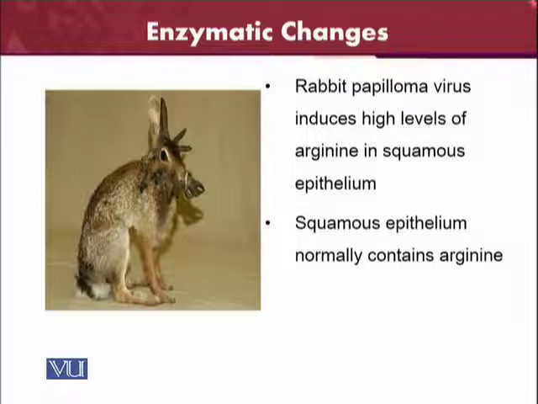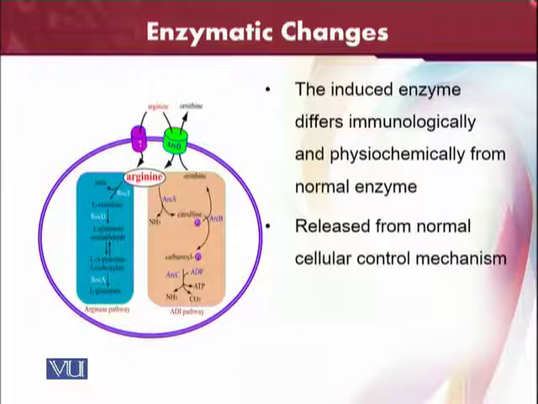From the diagnosis point of view, these enzymatic changes are also very important. If we need to diagnose some special kind of virus, it can be done very easily because of the presence of such changes in the infected cells. Similarly, the induced enzymes differ immunologically and physiochemically from the normal enzymes. The normal enzymes will be different as far as the immune and physiochemical functions are concerned, but after the viral infection they will be different, and they control the whole mechanism involved with the viral infection.